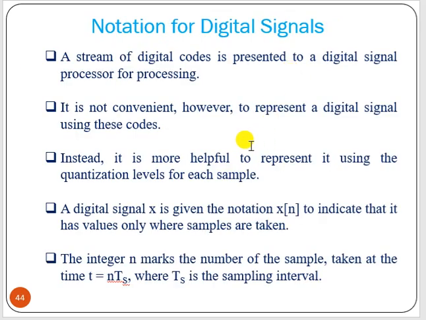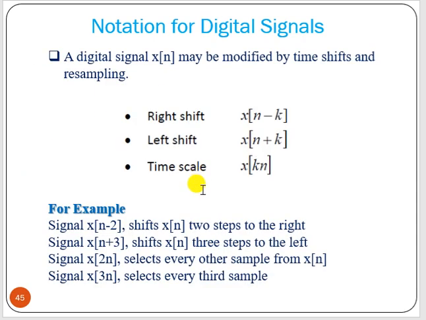Now some notation. Suppose you have written x of n minus k. As there is a minus, it is a delayed signal, or it is called a right shift. N minus k equal to 0 means n equals k. Positive means we are going towards the right hand side, so right shift. X of n plus k means it is an advanced signal, because there is a plus sign.